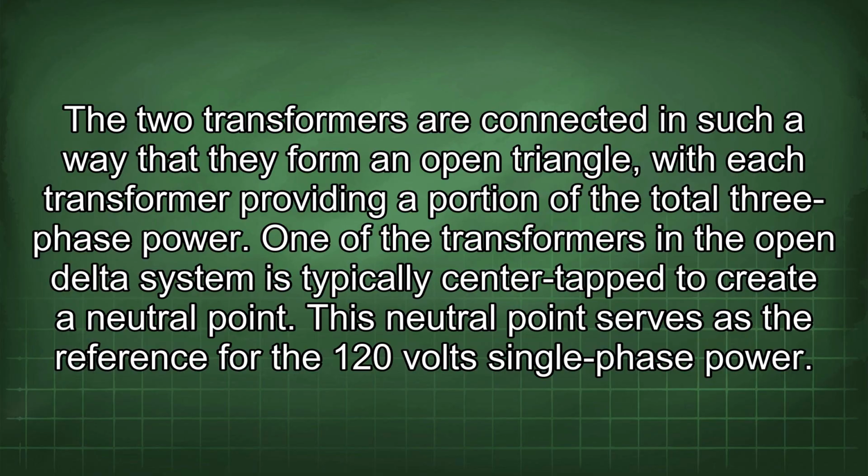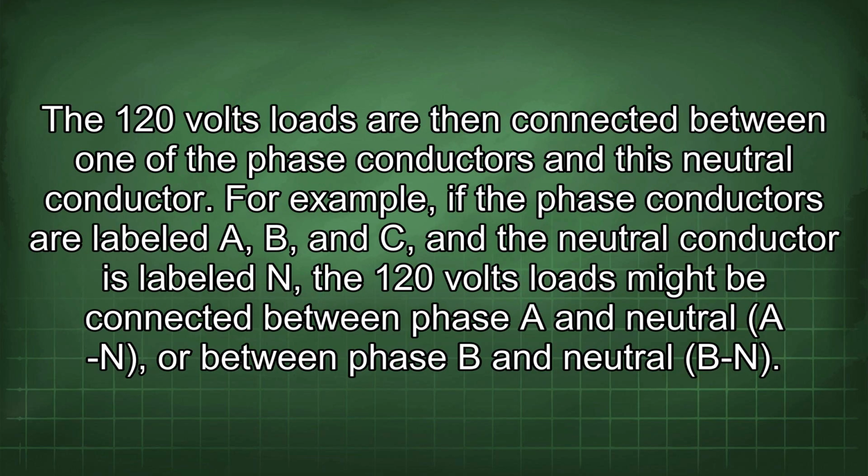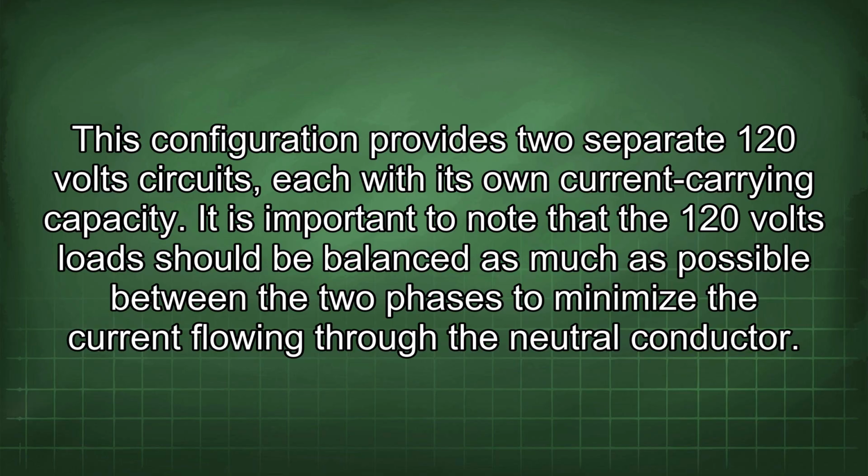One of the transformers in the open delta system is typically center tapped to create a neutral point. This neutral point serves as the reference for the 120 volts single-phase power. The 120 volts loads are then connected between one of the phase conductors and this neutral conductor. For example, if the phase conductors are labeled A, B, and C, and the neutral conductor is labeled N, the 120 volts loads might be connected between phase A and neutral N, or between phase B and neutral N. This configuration provides two separate 120 volt circuits, each with its own current carrying capacity.